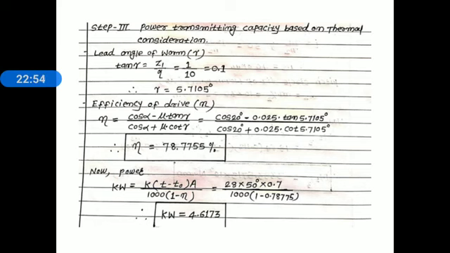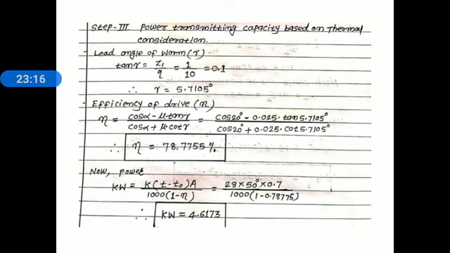Now let's move toward the power transmission capacity based on a thermal consideration. Kilowatt is equal to K into (T minus TO) into A, divided by 1000 into (1 minus efficiency). Now here we substitute the values: K is 28, T minus TO is 50 degrees, area is given as 0.7, whole divided by 1000 into (1 minus efficiency).